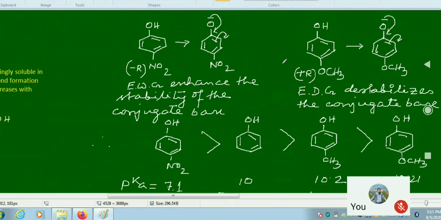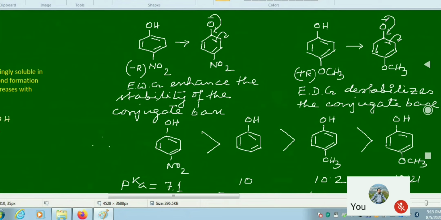Whereas in case of an electron donating group, here it is the methoxy group I have taken. This methoxy group shows plus R effect. That means it donates electron into the ring and increases the electron density in the ring. Therefore, in the corresponding phenoxide ion, the negative charge does not come more easily into the ring, because the ring is already electron rich.